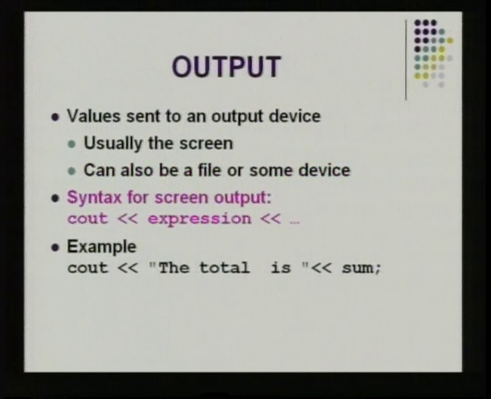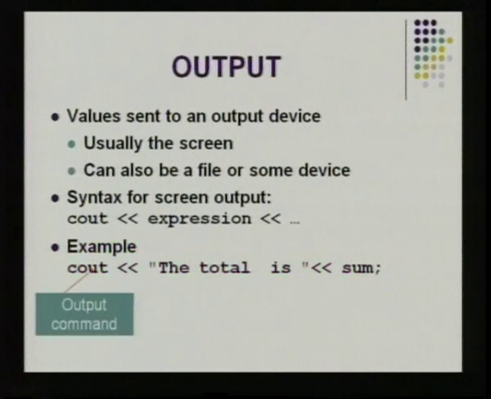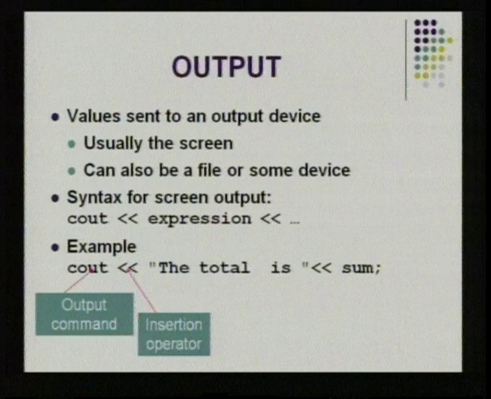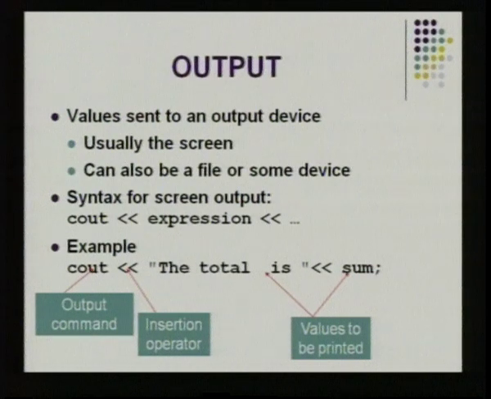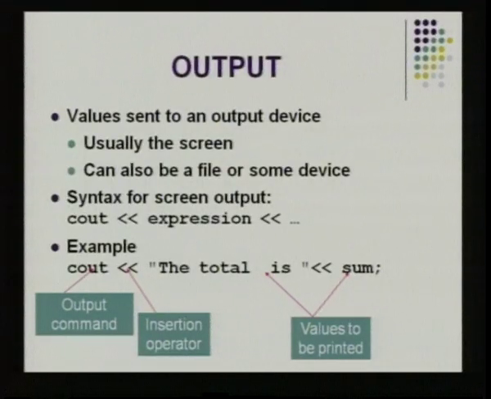So the syntax is cout, which is nothing but the output command, followed by the less than symbols, which is nothing but the insertion operator. In the example, cout is the output command, this is called the insertion operator, and these are the values that are to be printed. So this is how the output statement is to be written in C++. You have to be very careful that you do not confuse these two types of operators, insertion and extraction. Extraction is greater than for cin, insertion is less than for cout.